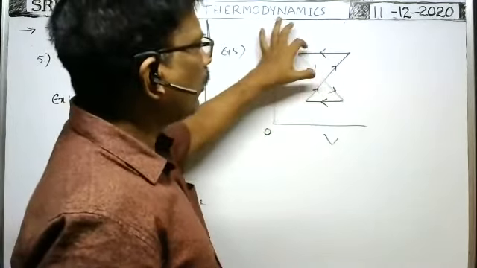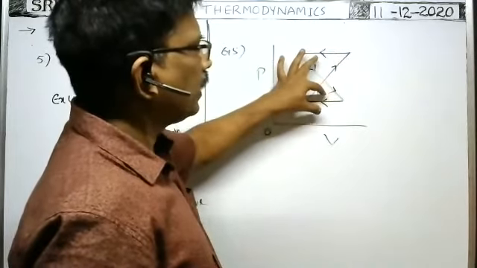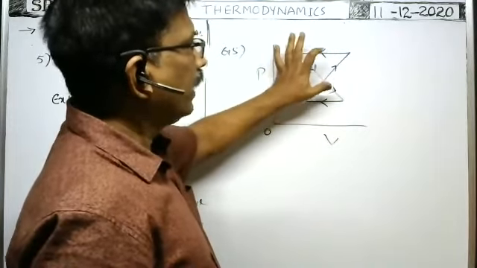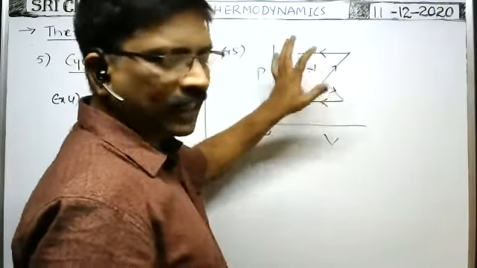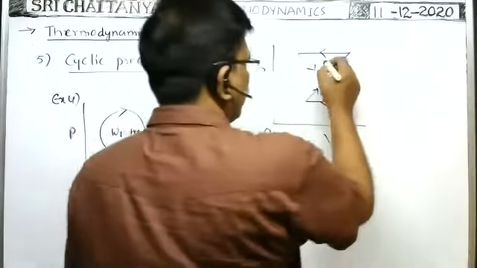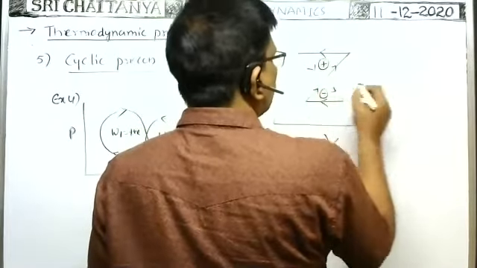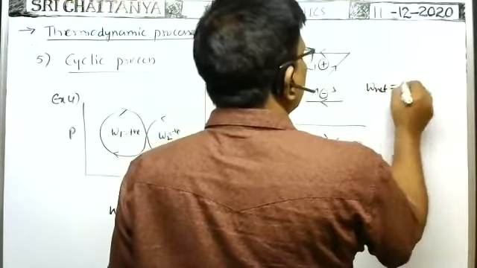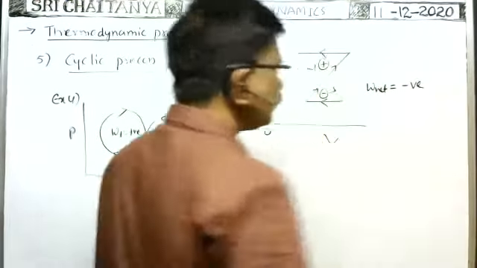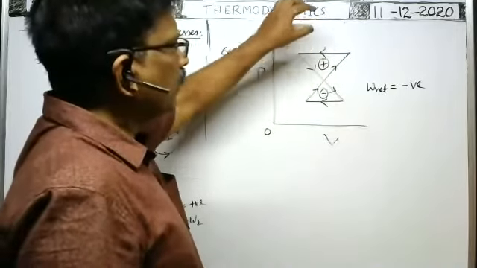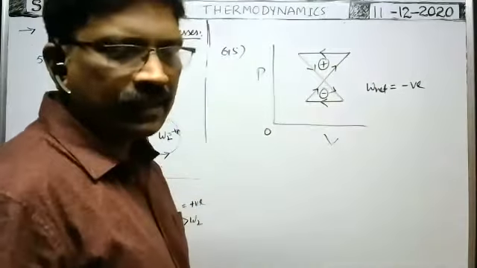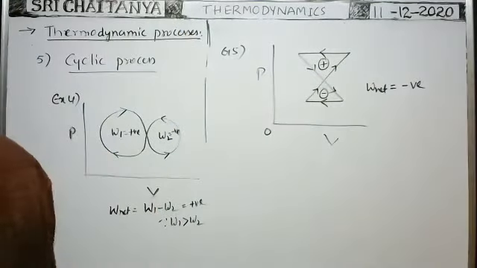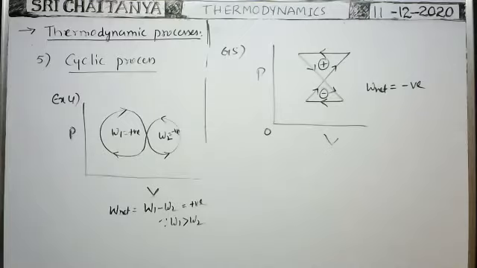No doubt, the area bounded by this triangle is greater than the area bounded by this triangle. That's why the net work done here, more negative work is done, less positive work is done. So net work done is negative. Suppose if this area is less and this area is more, net work done is positive. So in this way, in cyclic processes, we can do the problems. Okay, next the free expansion.